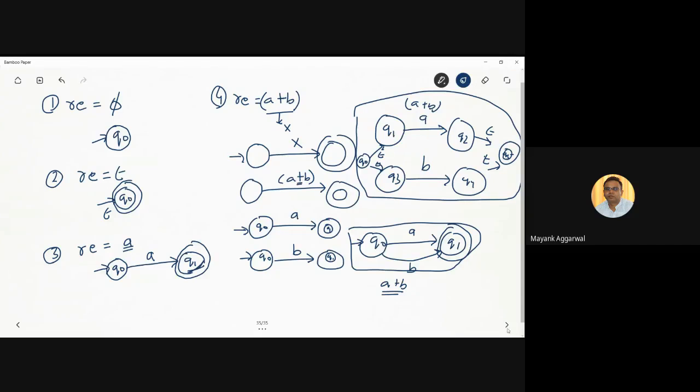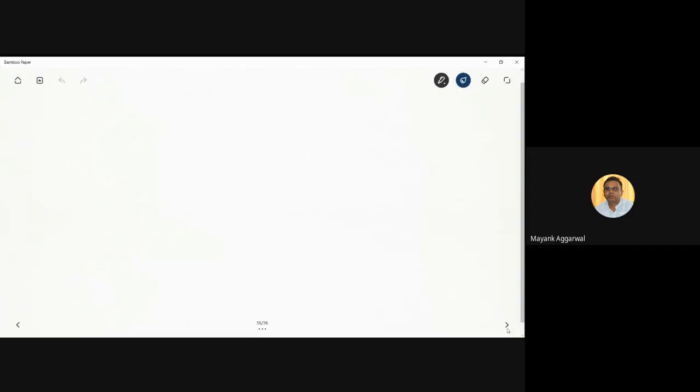Similarly, let's move to the new page. If we take a regular expression for concatenation, concatenation means A dot B. What does A dot B mean? First A will come, then B will come.